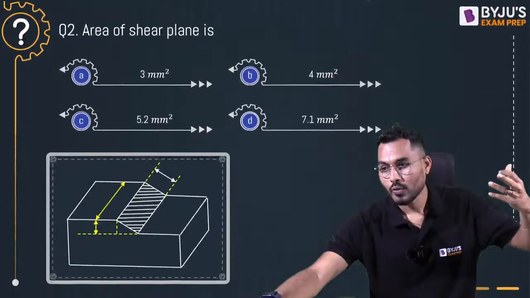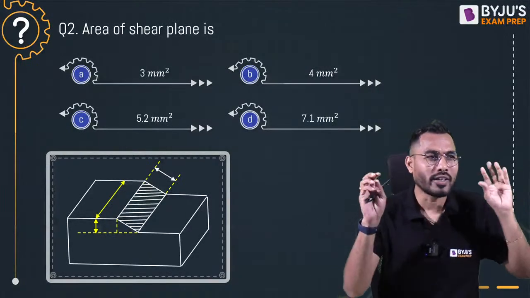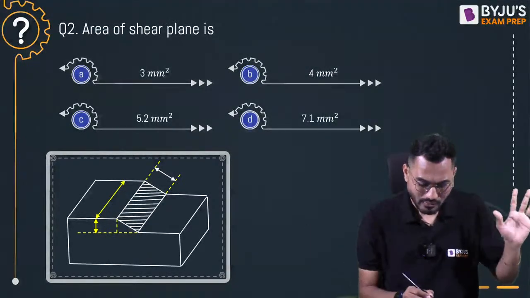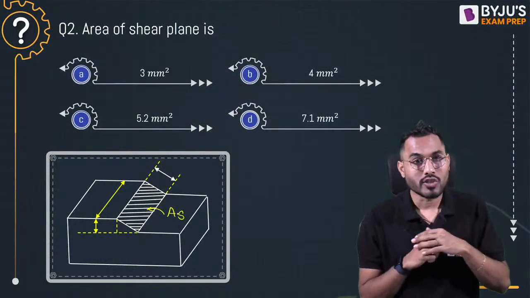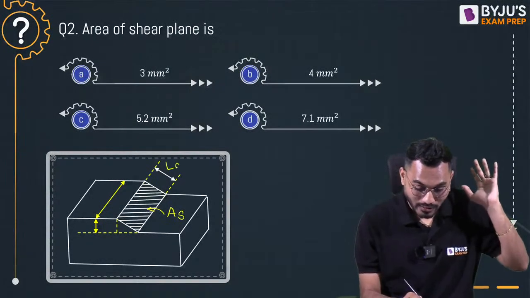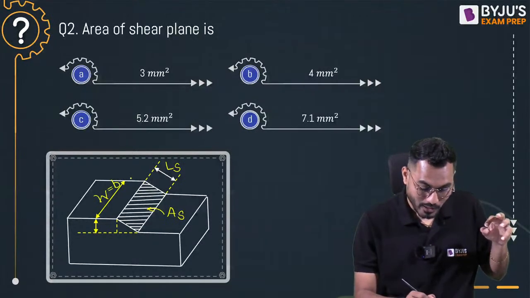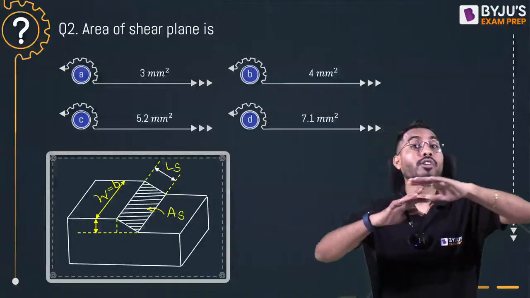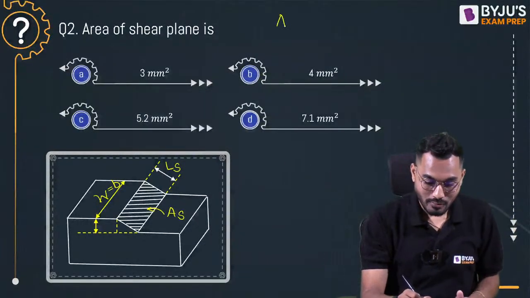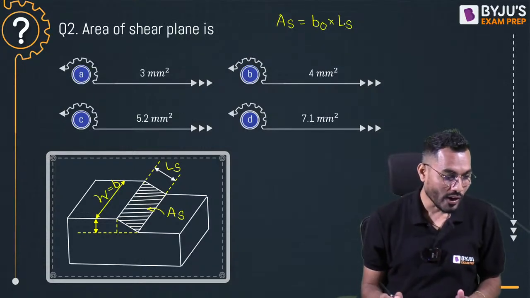An interesting question is waiting for you. Area of the shear plane is very, very simple. Let's not waste valuable time. What is the area of shear plane? Whatever the area is at shear, this is the area of the shear plane. It is length of the shear plane multiplied by width of the chip, which can be considered as B naught, because we know that width of the chip before, during and after the machining operation remains constant. So the area of the shear plane AS is exactly equal to B naught multiplied by length of the shear plane LS.